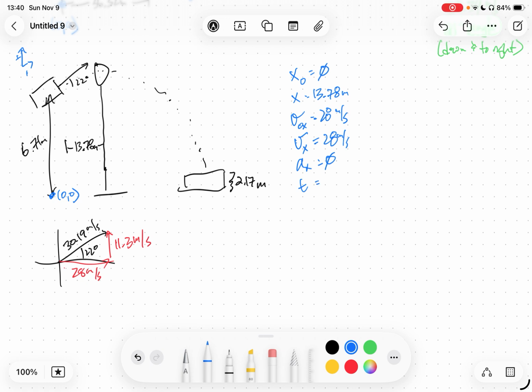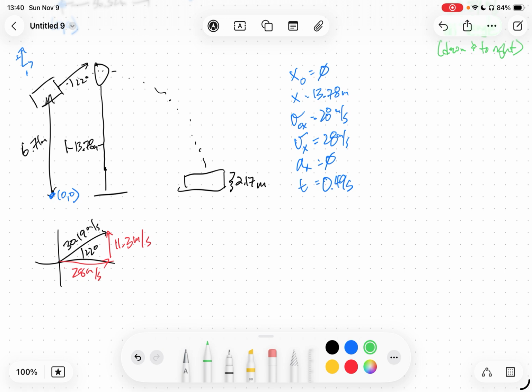And we don't know how long that's going to take, but we have our kinematic solver that we can use. This is pretty straightforward. We put the numbers in that we've got, and then we're going to set the solver to tell us time by using that first equation. And we get about 0.49 seconds. So it's a half a second, but I'll just use 0.49 because it doesn't do any harm.